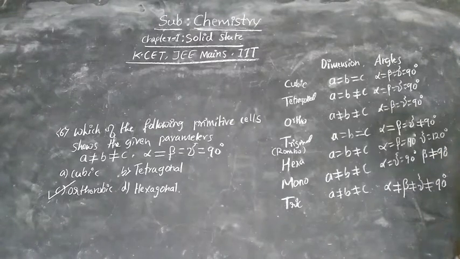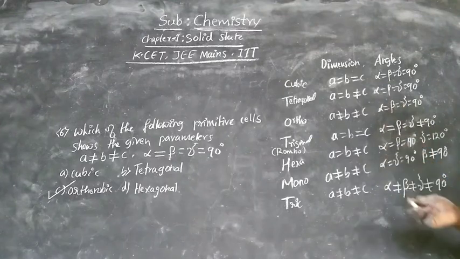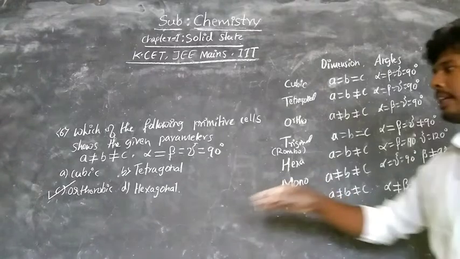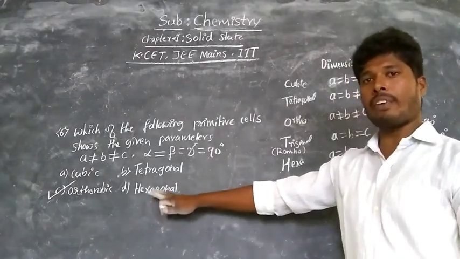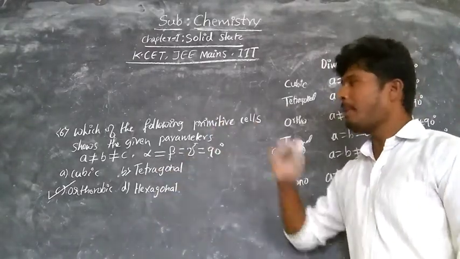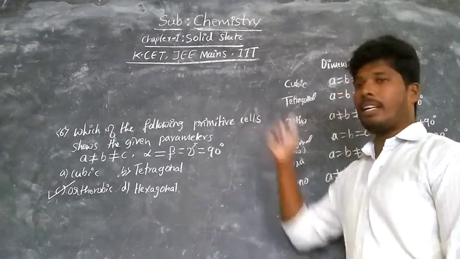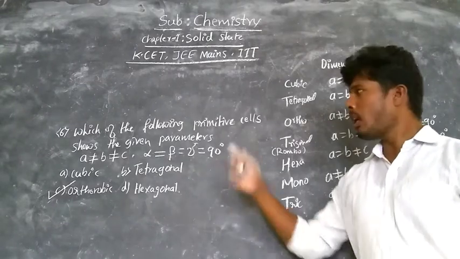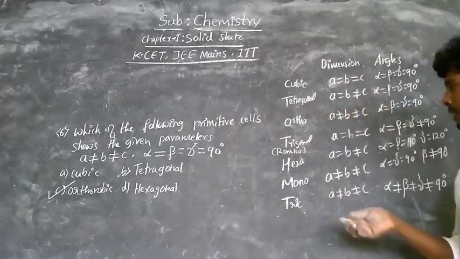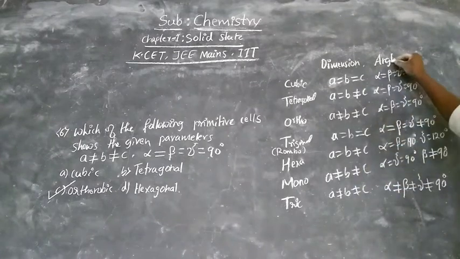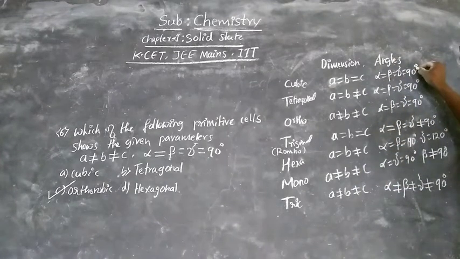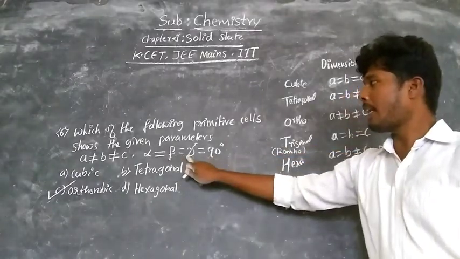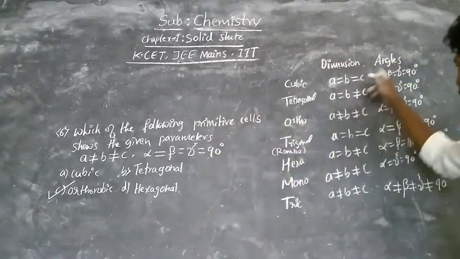This is the way to remember the dimensions and angles. If you know these parameters, definitely you can answer such kind of questions. Definitely in the KCET exam you get one question based on primitive lattice. So observe here for angles, alpha, beta, gamma are not equal to 90 degree for these three. Here observe alpha, beta, gamma, all these three are equal to 90 degree.